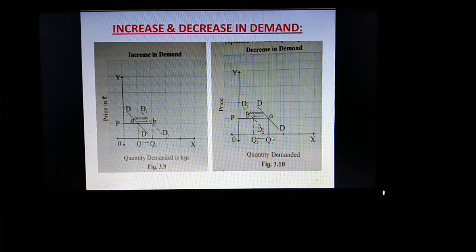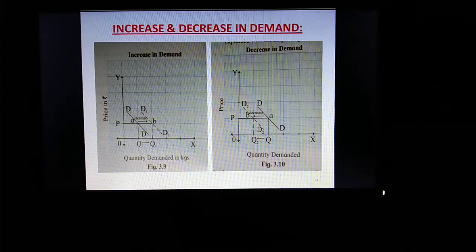Now you cannot consider OQ. Now you will have to consider OQ2, the perpendicular. Here is the point B, AB. Now A to B, movement is leftwards. So in case of decrease in demand, new demand curve shifts towards left side. Okay, I hope you have understood the difference between increase and decrease in demand. In case of increase in demand, new demand curve shifts towards right side, and in case of decrease in demand, new demand curve shifts towards left side.